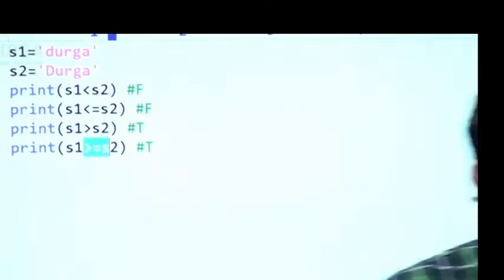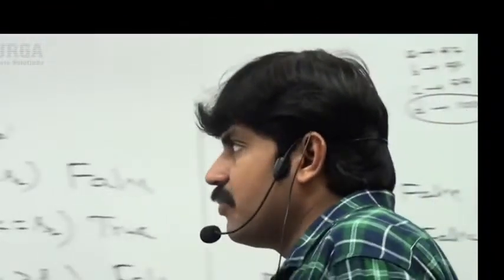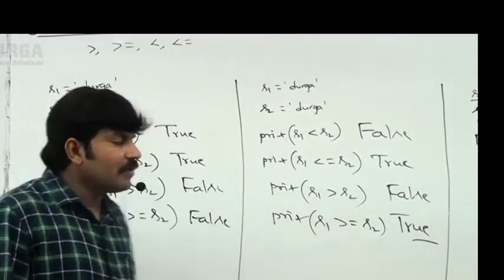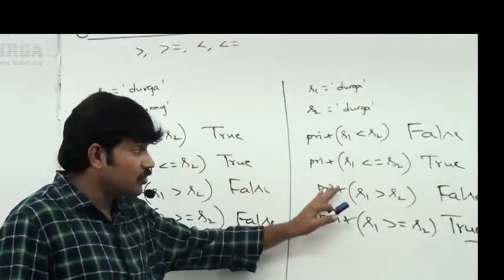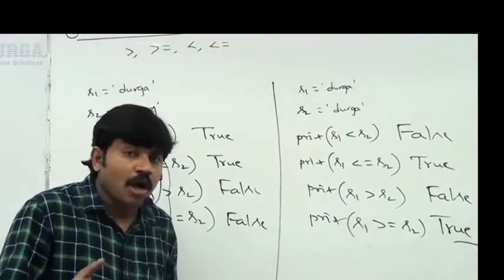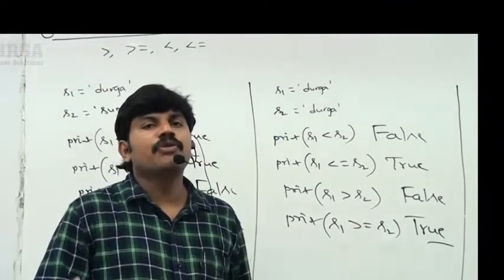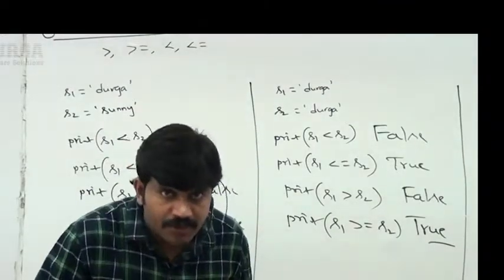I hope not much more explanation is required about this one. So, relational operators we can apply for strings also. If we apply them to strings, how will the comparison happen? Based on alphabetical order, based on Unicode values. Any doubt?